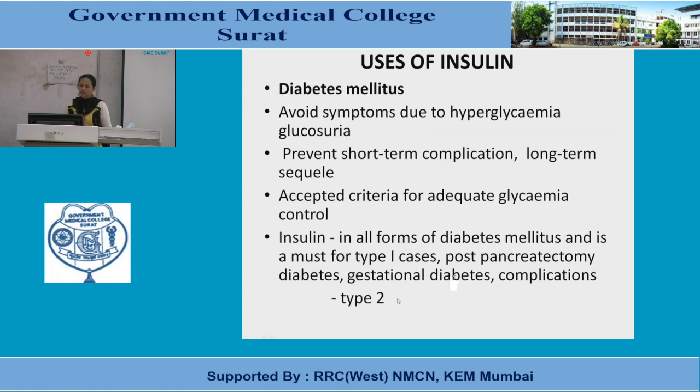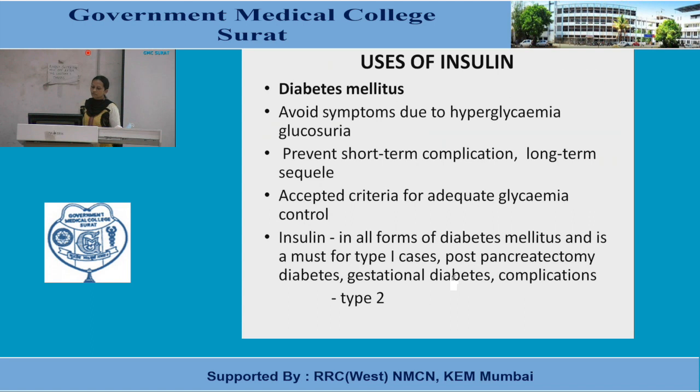In type 2, because we have seen type 2 is controlled with lifestyle modification as well as oral hypoglycemic agents. But in some situations, like primary or secondary failure of oral hypoglycemic agents, or some temporary situation, like the patient is stable on oral hypoglycemic agents but suddenly has trauma or infection, or is undergoing surgery or pregnancy.